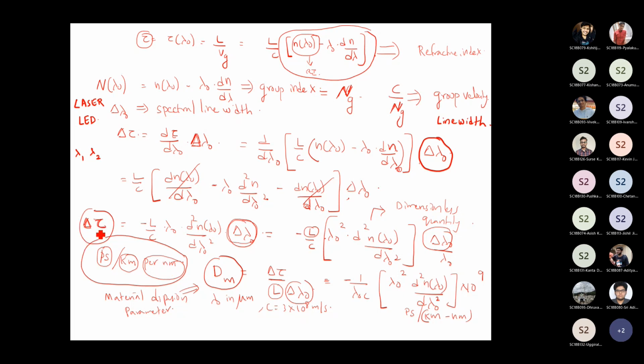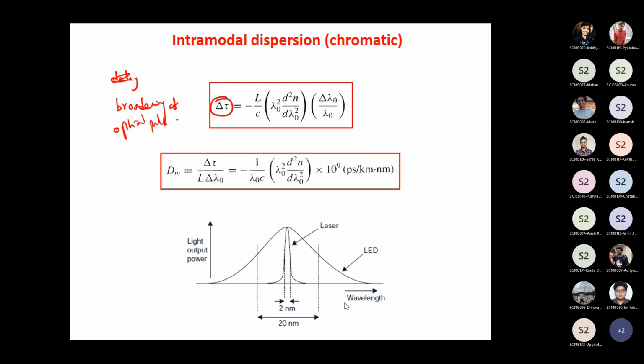If I know delta tau, then the material dispersion parameter, defined as Dm, is delta tau divided by L into delta lambda naught. This is the definition. Delta tau is given by minus L by C into lambda naught square into d square n divided by d lambda naught square into delta lambda divided by lambda naught.